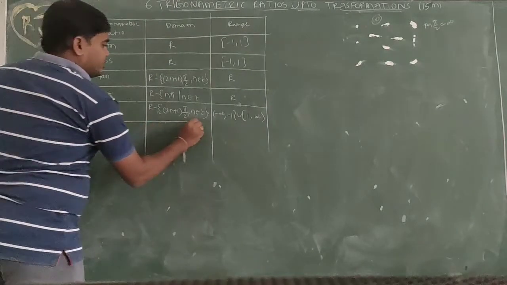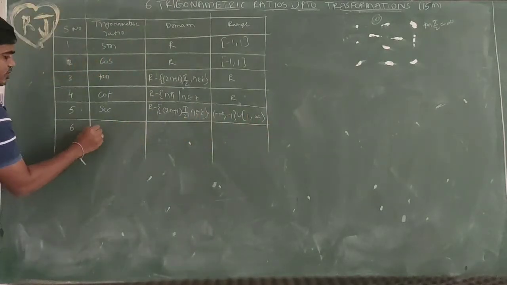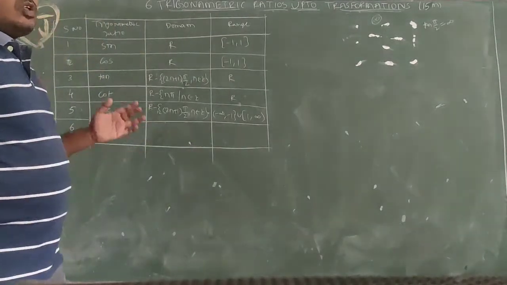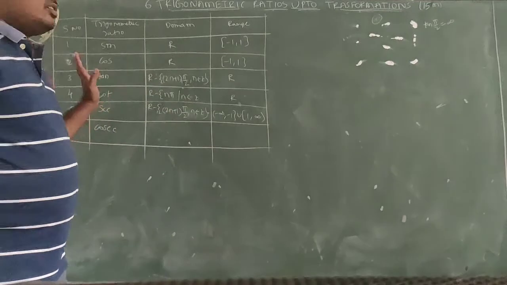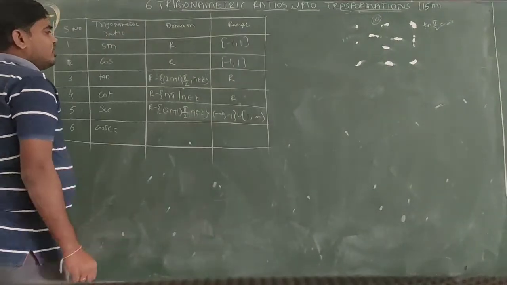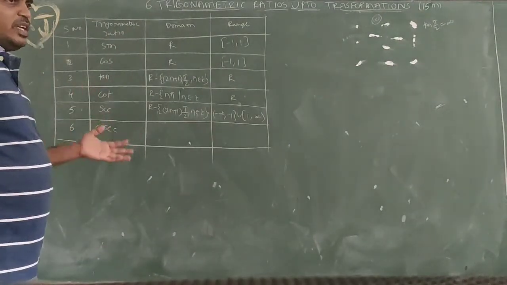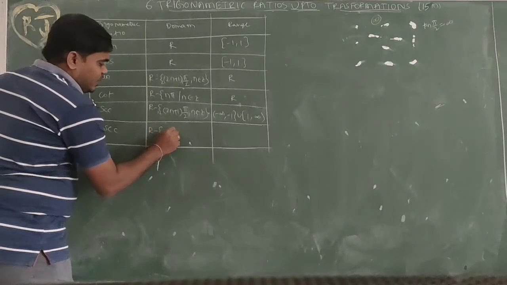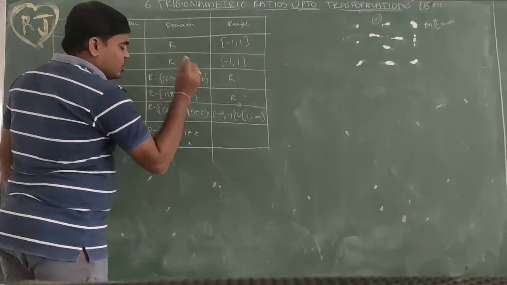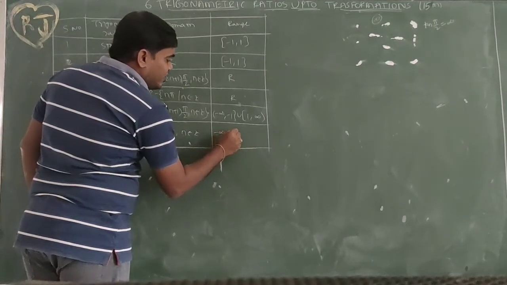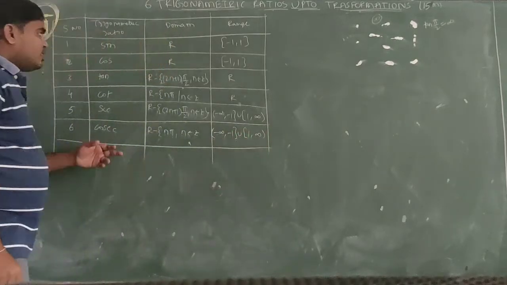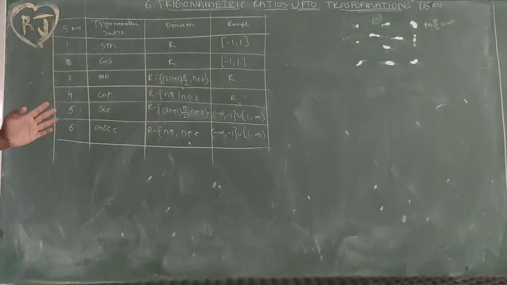Next, cosec. Cosec is 1 by sin. Whenever sin is 0, it doesn't exist. Sin 0, sin pi, sin 2 pi are 0, so the domain is R minus n pi, n belongs to Z. The range is also -infinity to -1 union 1 to infinity. So these are the domain and the range of the trigonometric ratios.